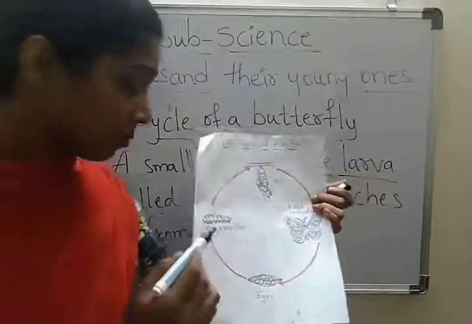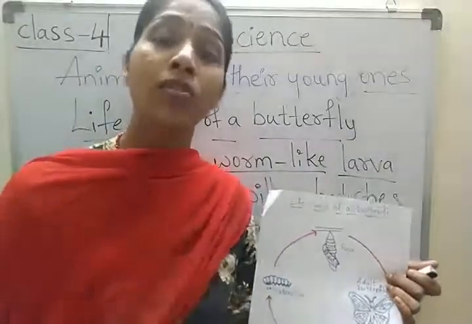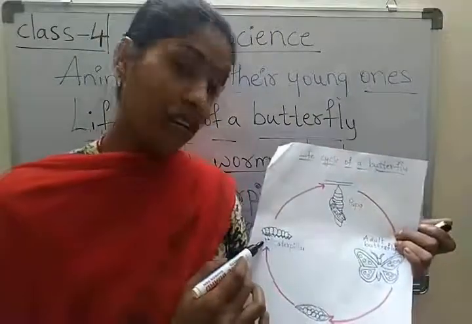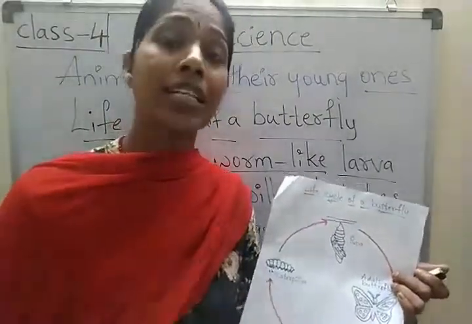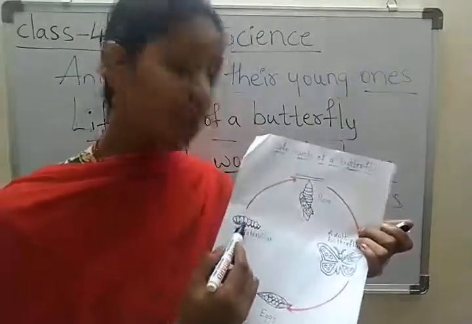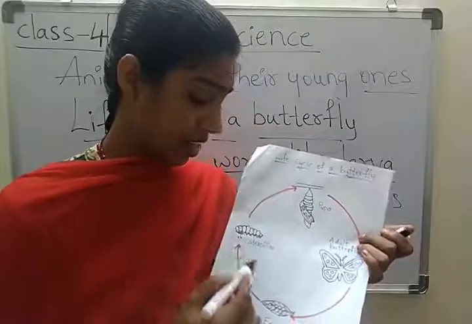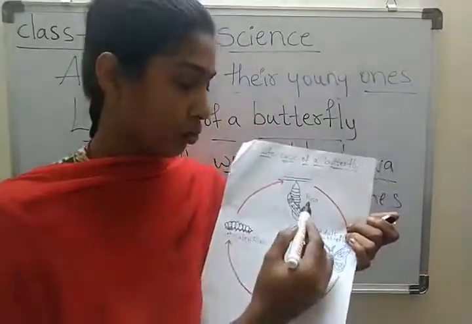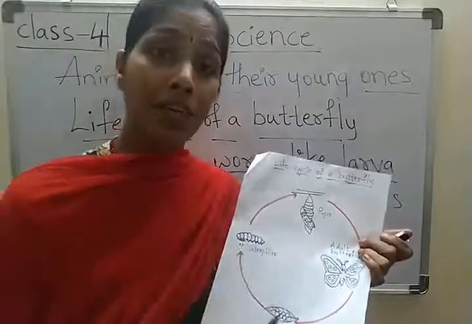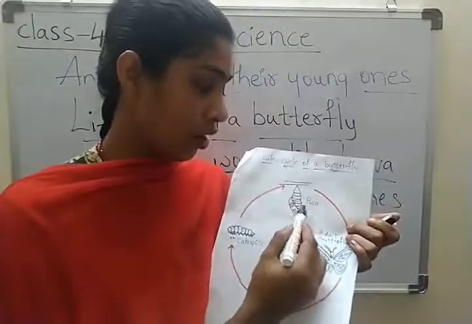Children, the caterpillar grows in size by eating leaves of a plant, and develops a protective layer around itself, which is called pupa. What is pupa? Very good. The protective layer the caterpillar develops around itself is called pupa.